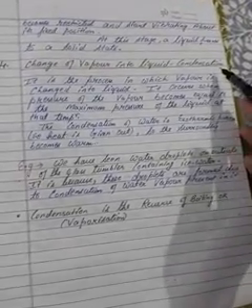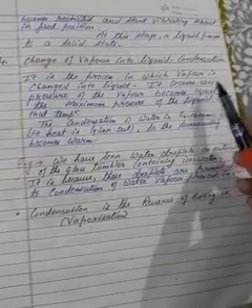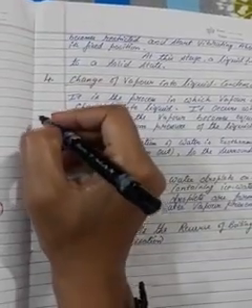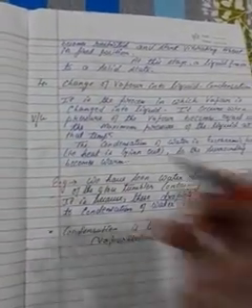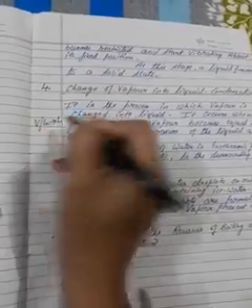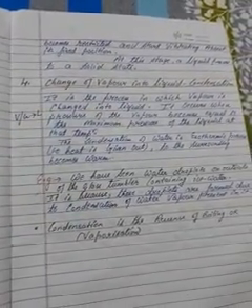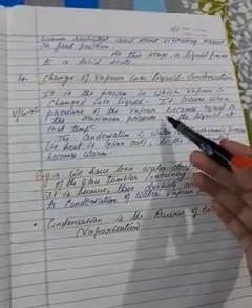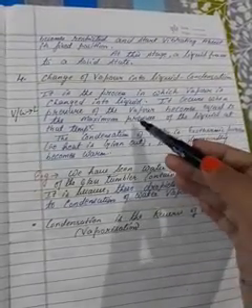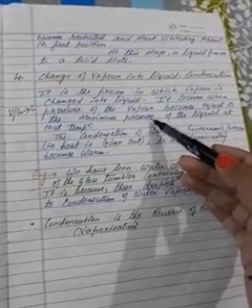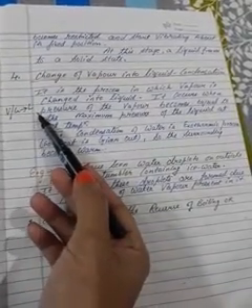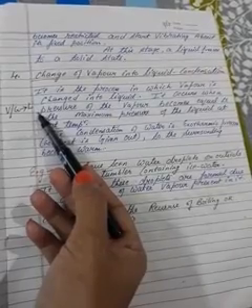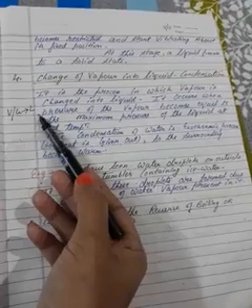Now next is condensation. It is a process in which vapor, or we can say gas, is changed into a liquid. It occurs when the pressure of the vapor becomes equal to its maximum pressure, and the temperature is also changed.